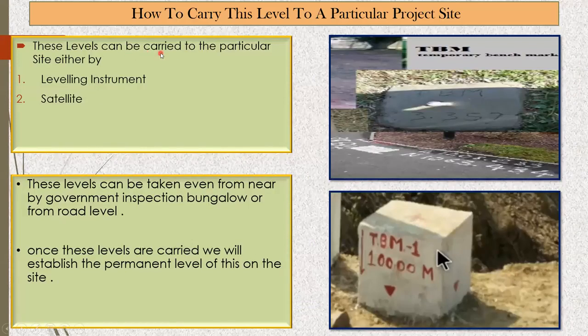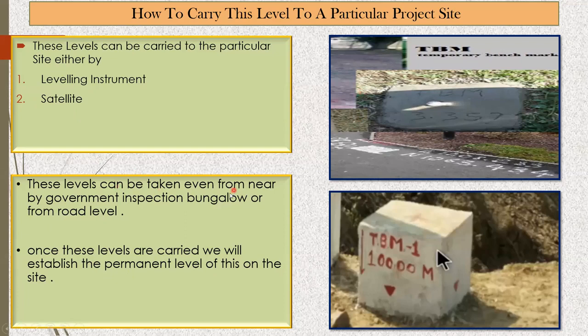These levels can be carried to a particular site either by a leveling instrument, that is with the help of an auto level, or even a total station can be used, or with the help of a satellite. Second, these levels can be taken from a nearby government inspection bungalow or from the road level. Once these levels are carried, we will establish the permanent level on the site. That means you have two options. Either you carry this level from the railway station to your site, that is one way of doing it.